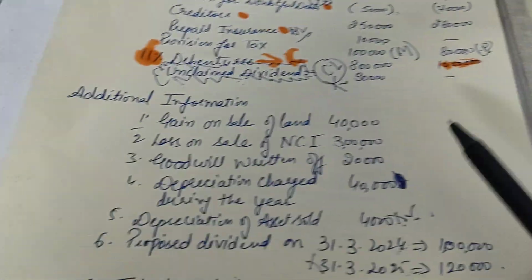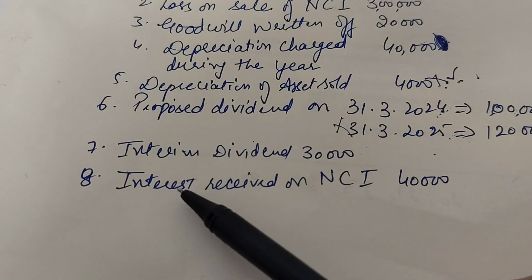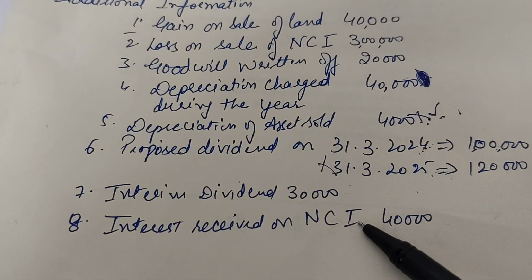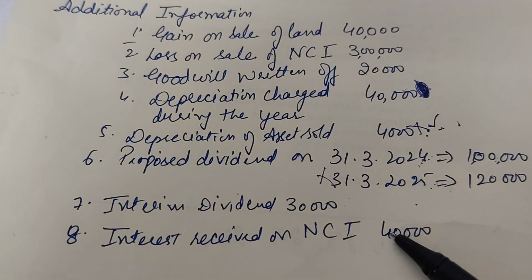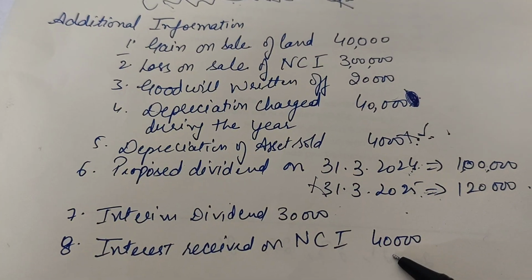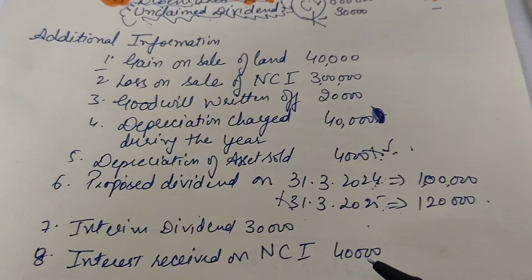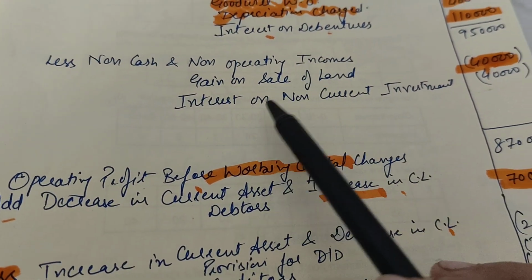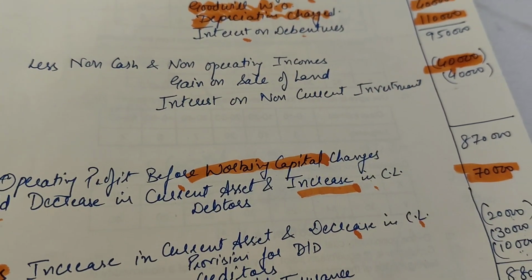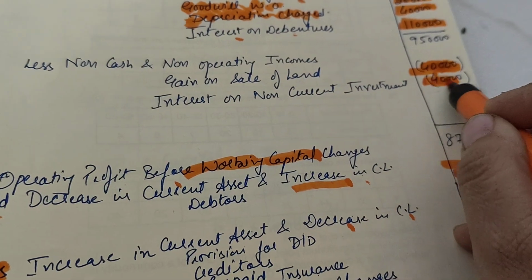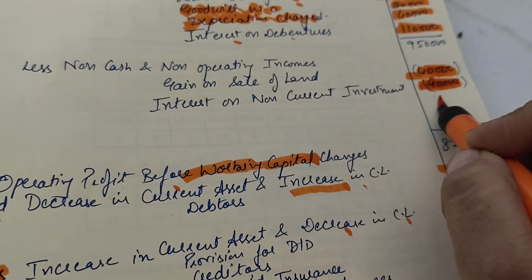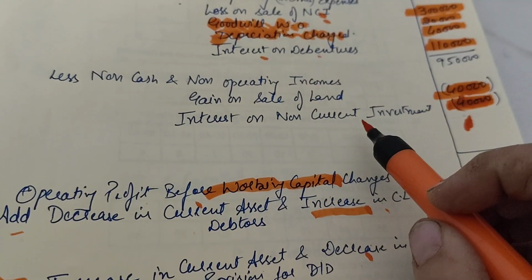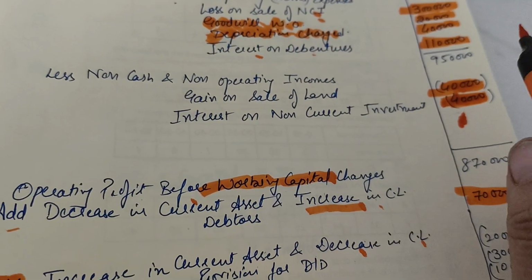Now let's go back to the question. There is a point of interest received on non-current investment. As it is an investing activity, it should be added in investing but deducted from operating activities. So interest on non-current investment is given a deduction over here in your operating activities. Rather, it would be added to your investing activities. Is it clear over here?